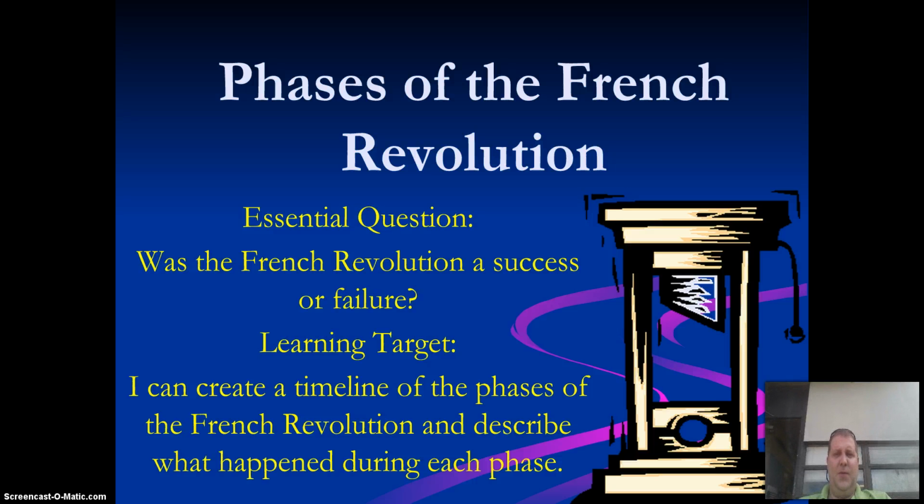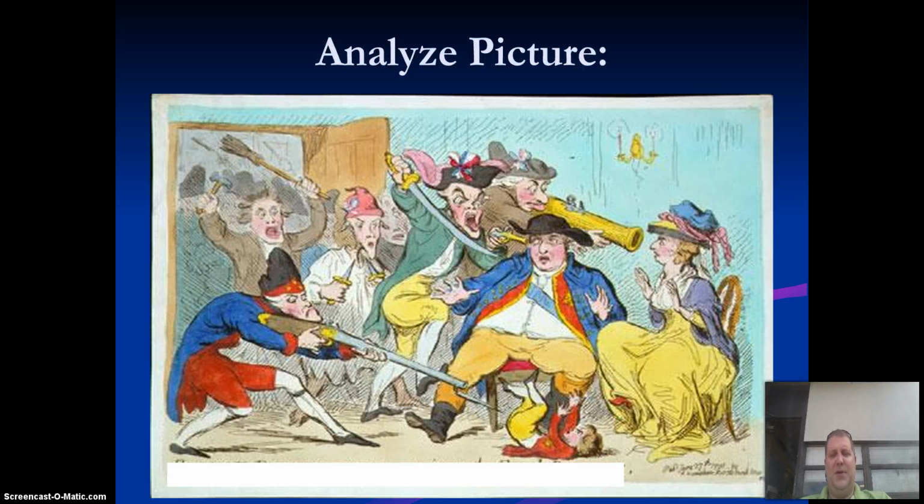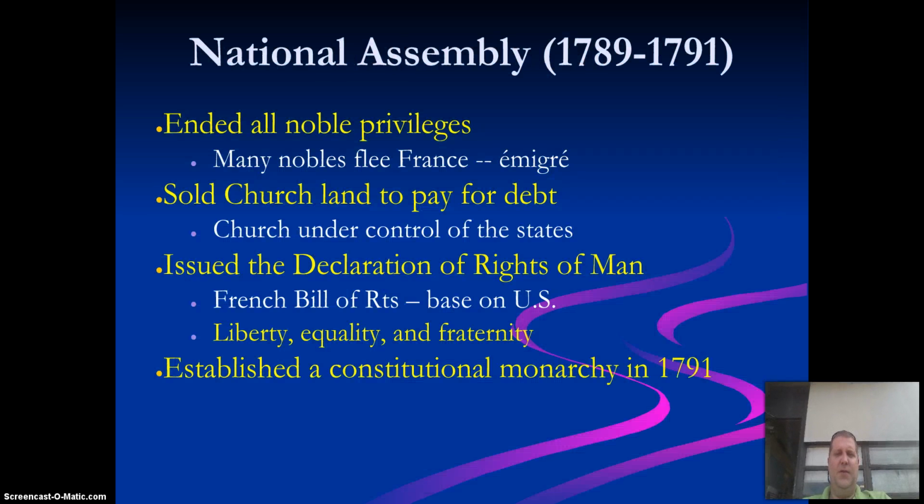So your learning target, this is what we hope that you guys are able to do, is that you're able to create a timeline of the phases of the French Revolution, and describe what happened during each phase, because even during the chaos of it all, there are certain phases going on. So you're going to analyze the picture, and what you're really going to see, in my opinion, is chaos in this picture. And that's sort of what I take from the French Revolution.